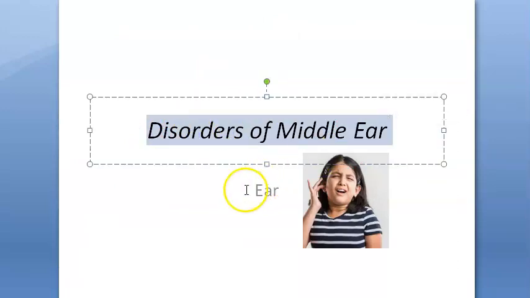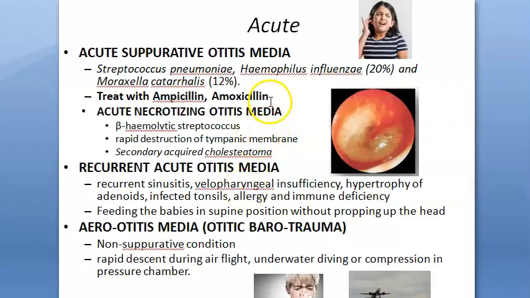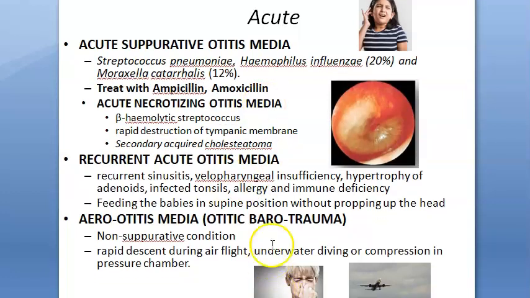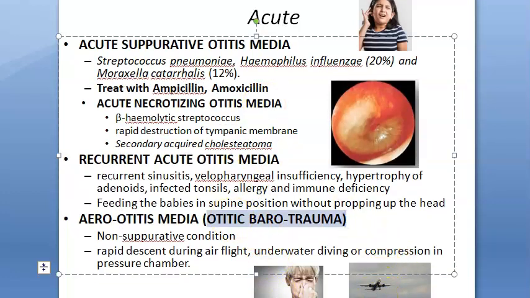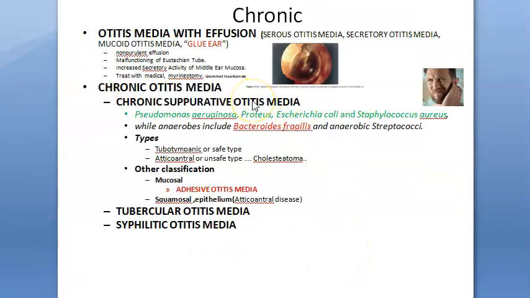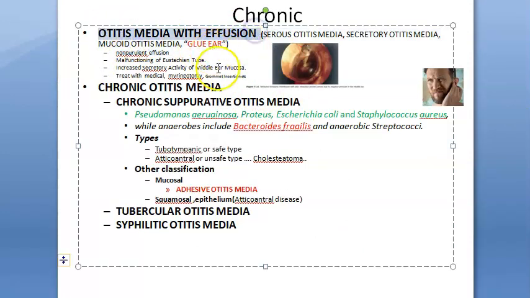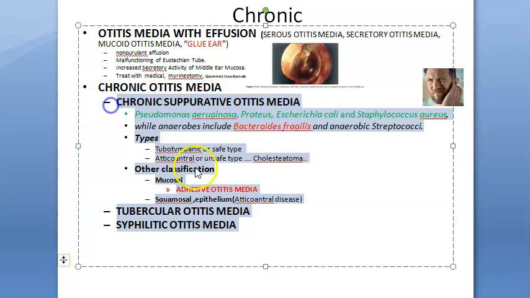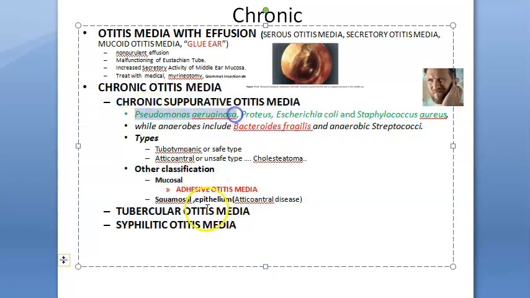We want to see the disorders of middle ear. We saw the acute conditions, suppurative conditions, recurrent or aero otitis media, otic barotrauma because of aeroplane taking off, etc., right? Then we saw that if it is not at all subsiding, you can treat for 12 weeks, you can treat it as otitis media with effusion or glue ear. Then chronic otitis media you have, in which you have chronic suppurative otitis media, tubercular otitis media, syphilitic otitis media. All these are because of bacteria, right? Here they are blaming Pseudomonas aeruginosa.